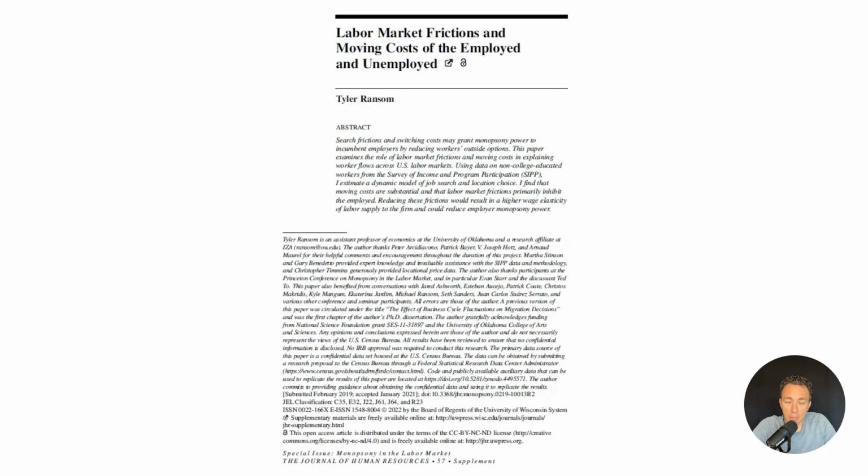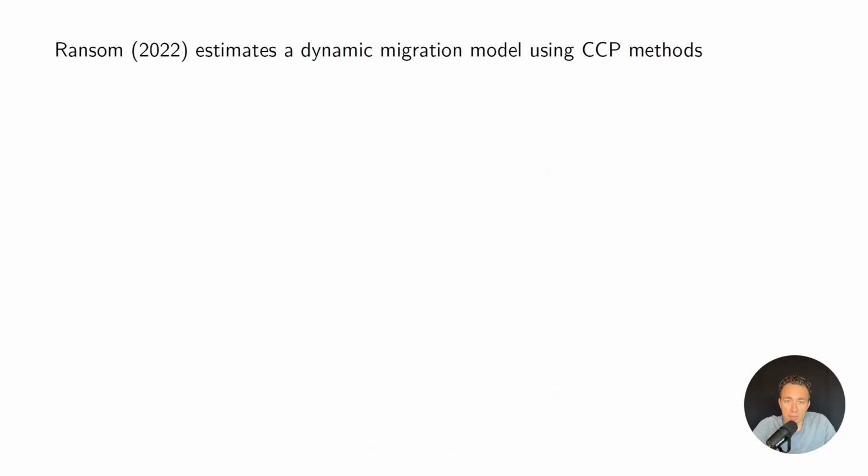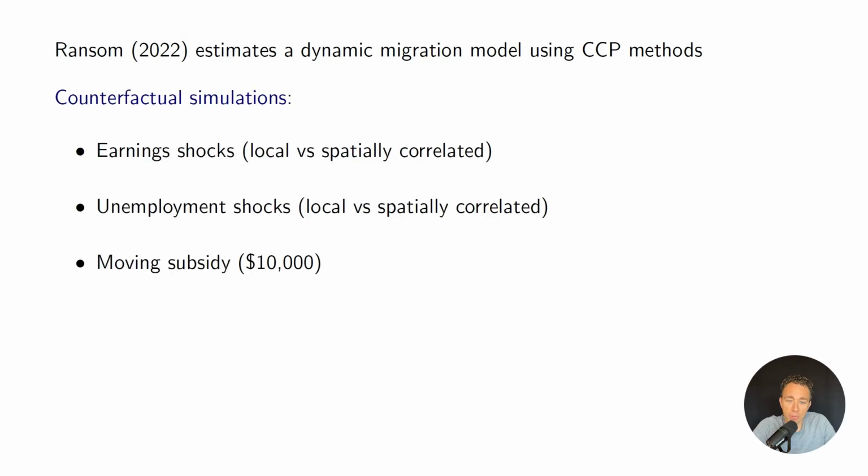An example of this approach is in my 2022 Journal of Human Resources paper that used a dynamic migration model. I estimated this really complicated model using CCP methods and wanted to look at several different counterfactual policies that were all temporary in nature.